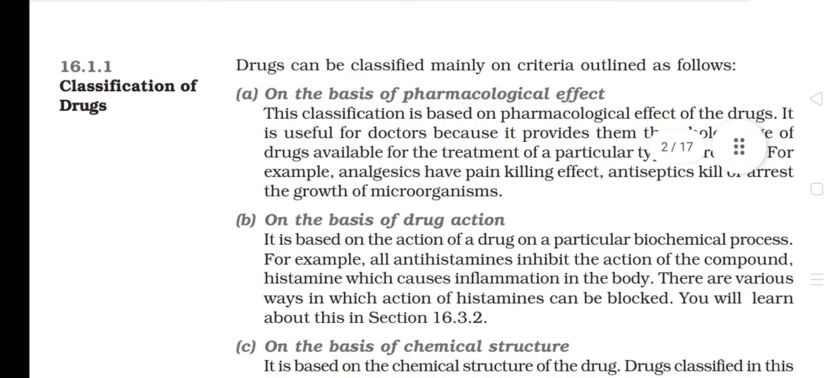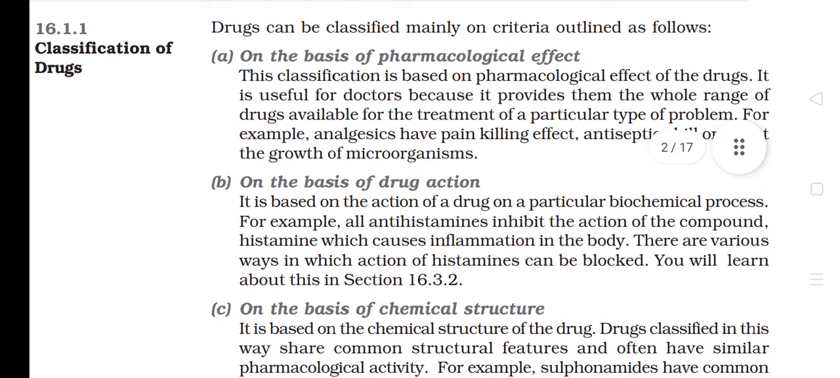16.1.1 Classification of drugs. Drugs can be classified mainly on criteria outlined as below. A. On the basis of pharmacological effect. This classification is based on pharmacological effect of the drugs. It is useful for doctors because it provides them the whole range of drugs available for the treatment of a particular type of problem. For example, analgesics have pain-killing effect, antiseptics kill or arrest the growth of microorganisms.